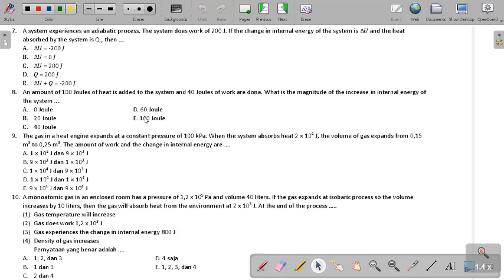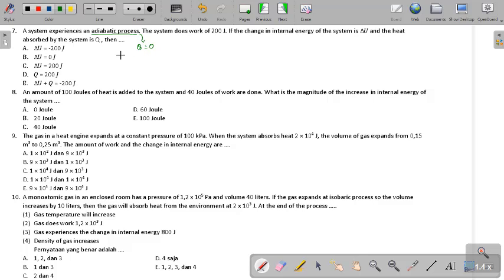Next. Number 7. A system experiences an adiabatic process. Don't forget, in adiabatic process, the system did not receive or release heat. So, the heat will be 0.